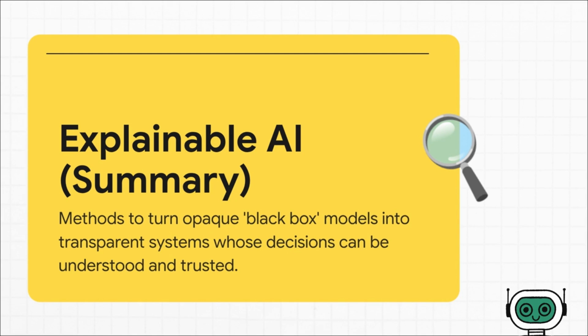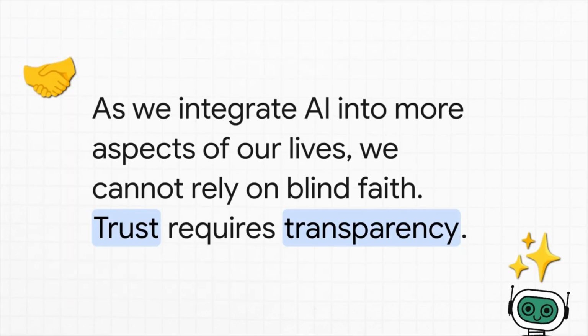So to summarize it all in one sentence, explainable AI provides the methods to turn opaque black box models into transparent systems whose decisions can finally be understood and trusted by humans. The one key takeaway is this. As AI becomes more powerful and more integrated into our lives, blind faith just isn't an option. Trust requires transparency, and XAI is how we get there.